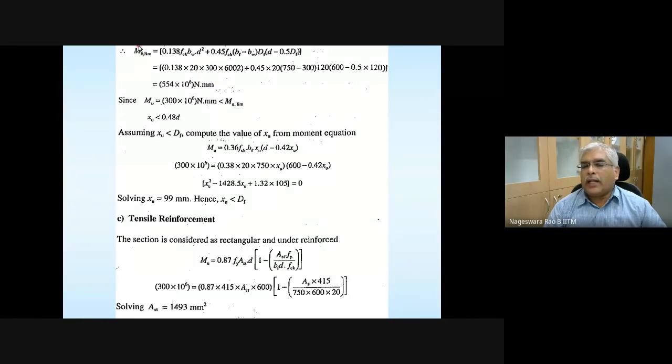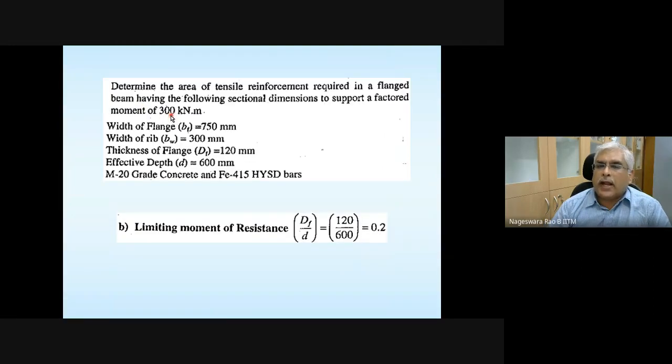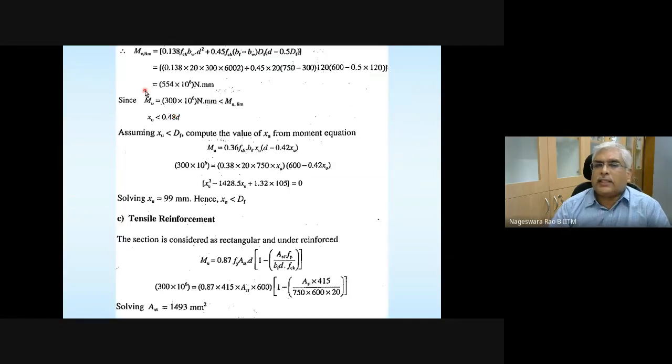Whatever moment it has to resist is given to you. And this is the equation for limiting moment of resistance when DF divided by D is not exceeding 0.2. Here it is not exceeding 0.2, it's exactly equal to 0.2, so you can make use of the same equation. In this equation everything is known, so you can calculate the limiting moment of resistance for this section. And then you check whether the moment that is actually applied, the factored design moment for this beam, is less than that or not.